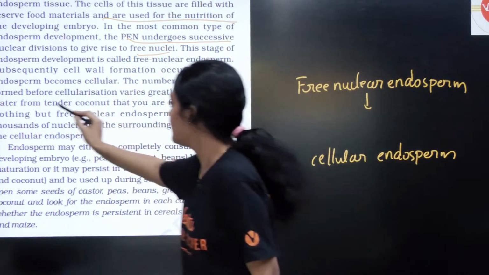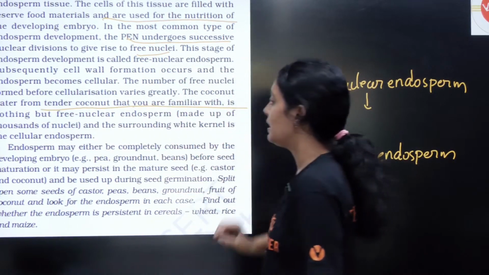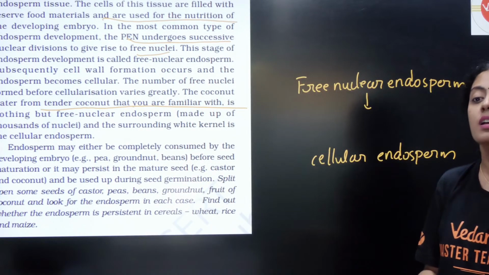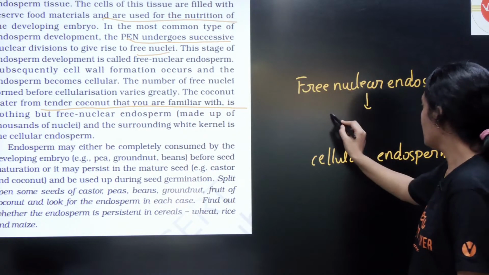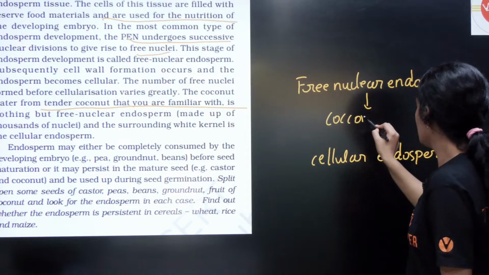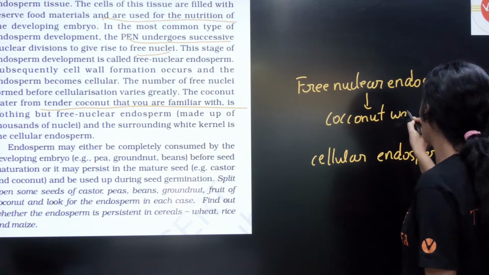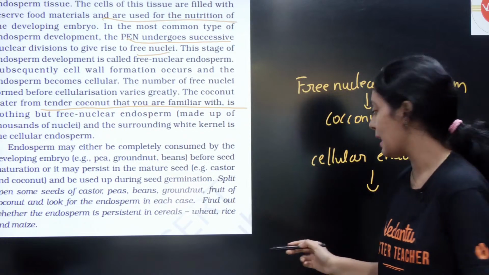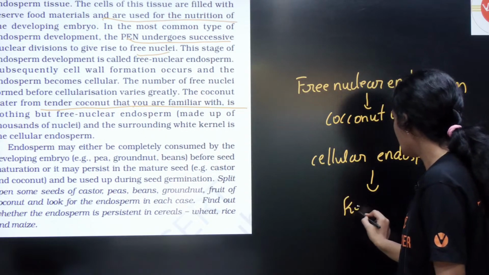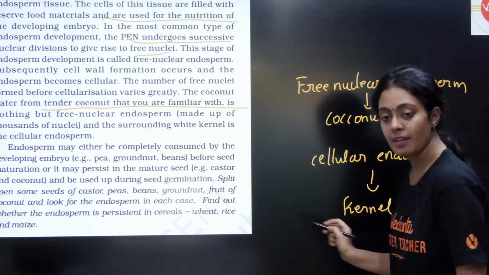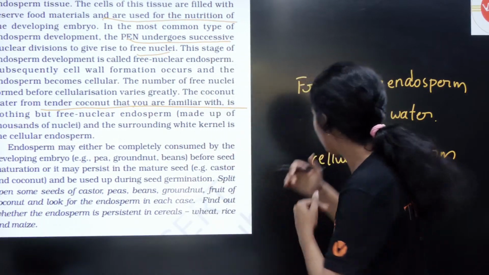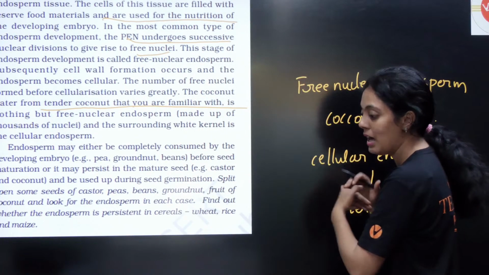The tender coconut that you are familiar with has thousands of free nuclei. That is why it is very, very rich in electrolytes. Adhe unga cellular endosperm example your kernel. Kernel na enna? That white part, that is your kernel. Okay, am I clear till here? What is free nuclear endosperm and cellular endosperm?